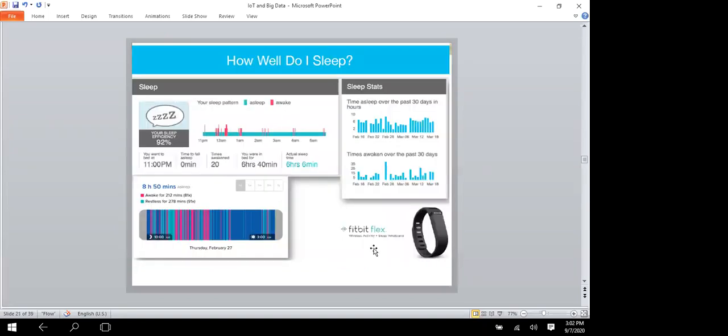Then another sensor is there. It identifies how much time you slept today, whether you slept well or not, and how many disturbances came, and it gives brief details. That is also one type of IoT device.